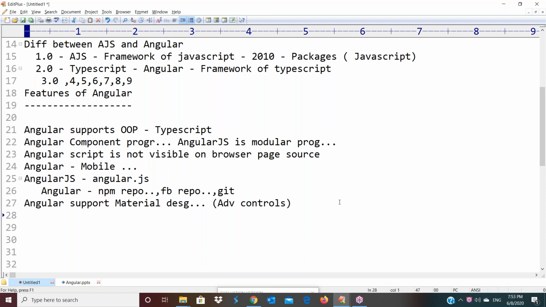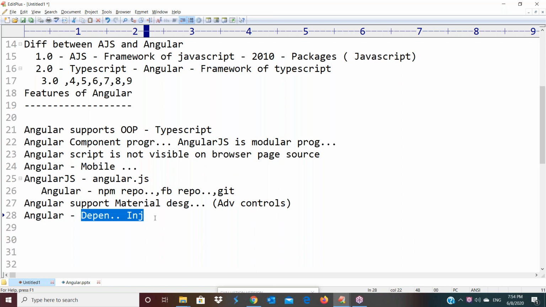Next one here, Angular supports the dependency injection concept. So what is this dependency injection? That is the main point here. We can inject one component into another component. Already I told you, Angular programming is component programming. We are creating components with the help of classes. Now two different components are there, I mean two classes. Now I want to inject one class into another class for reusability. That type of support is there in Angular.